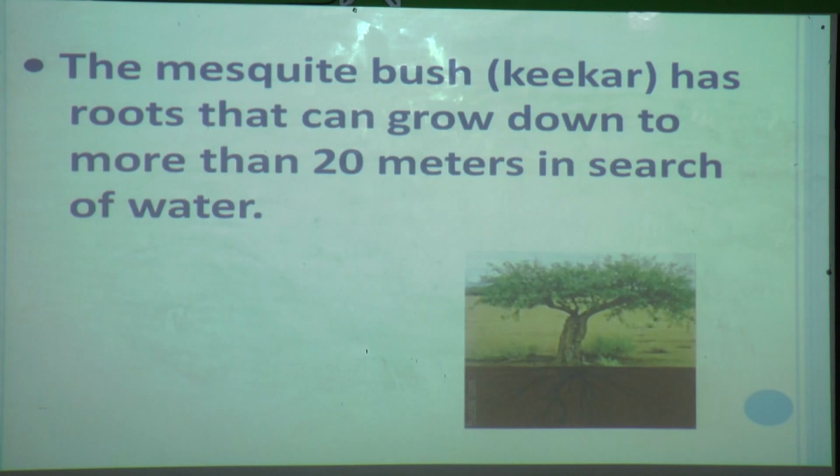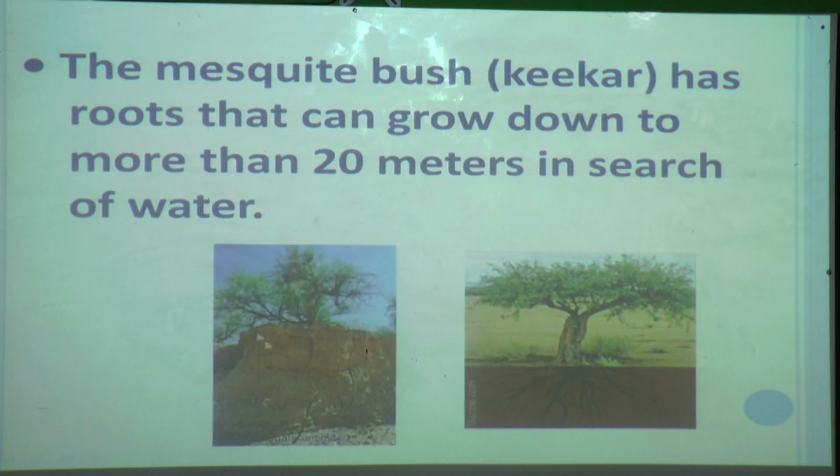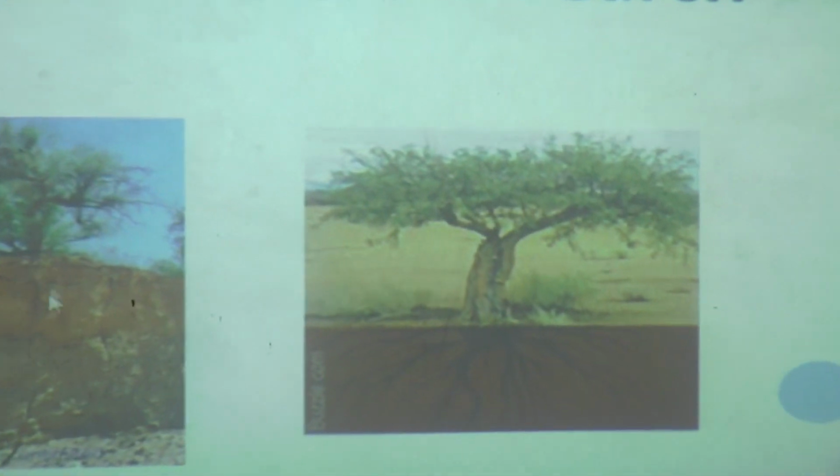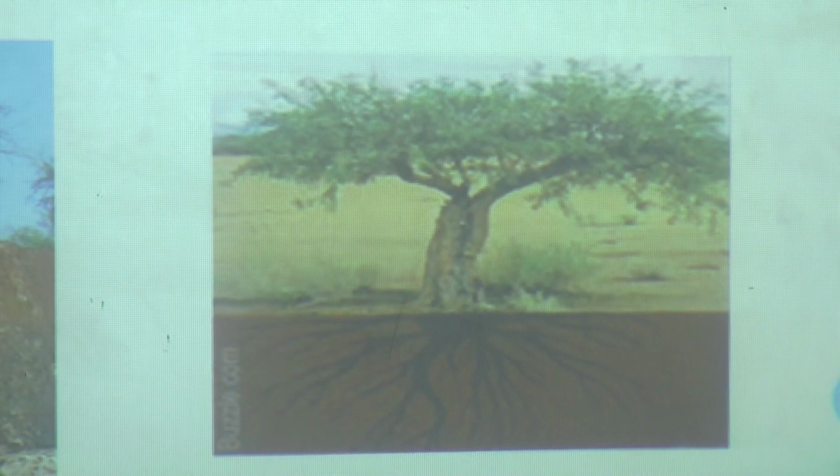I want to show you pictures also. See, if I show you the next picture, you will understand why I am telling you like this. You can see here the root of this kikar plant. Kikar means babul. Now see, the root of this kikar can grow down to more than 20 meters in search of water.